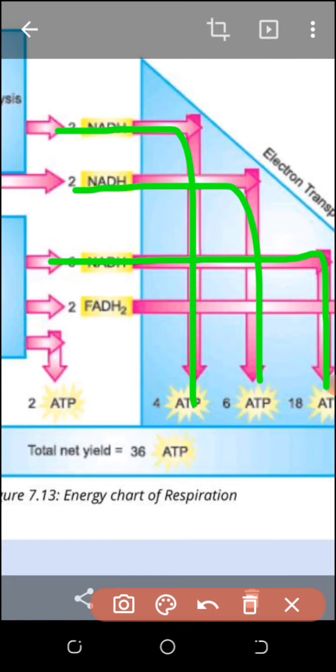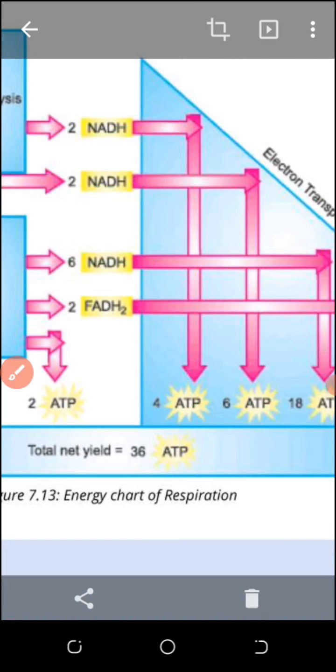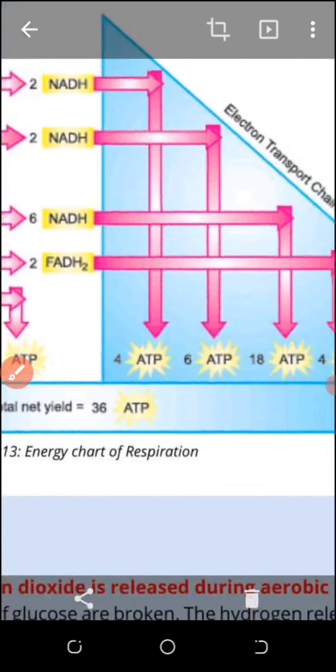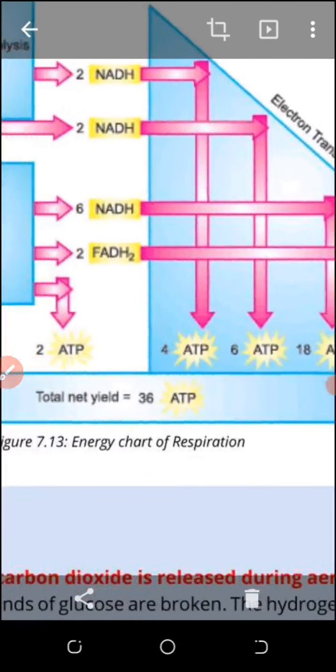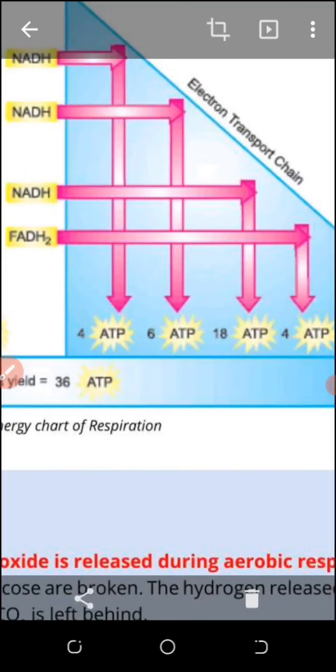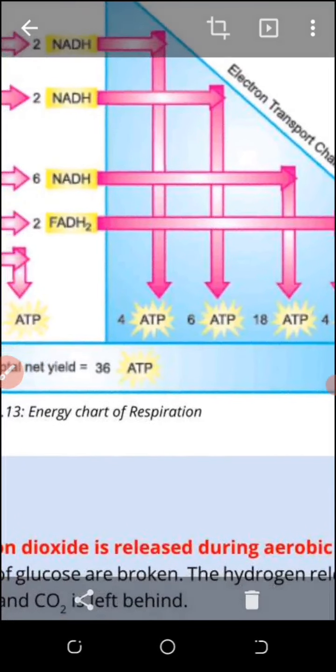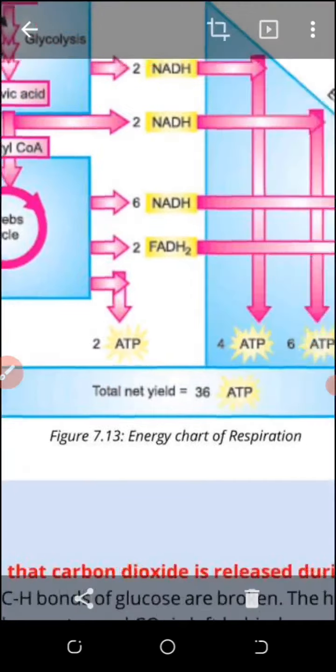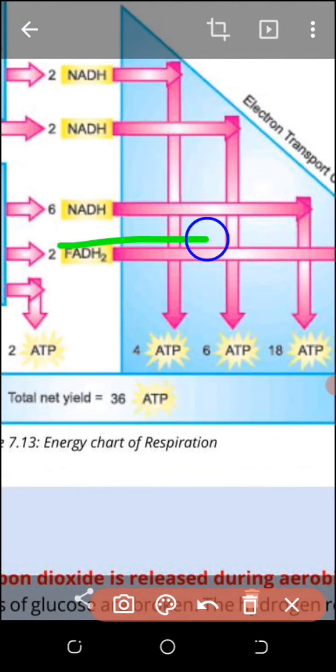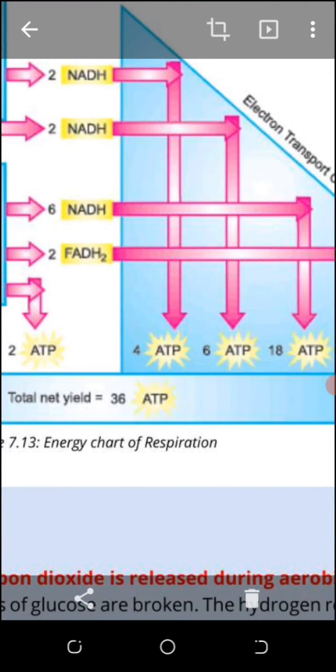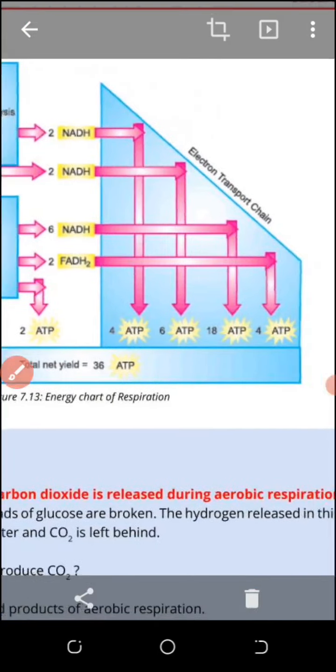Now I will tell you the third one, FADH2. FADH2 can produce 2 ATP molecules, and it is not produced elsewhere, only in the Krebs cycle inside the mitochondria, so there is no confusion. One FADH2 can produce 2 ATP molecules, so 2 FADH2 will produce 4 ATP molecules. So you can sum up these energies, and they will be equal to 36 ATP.